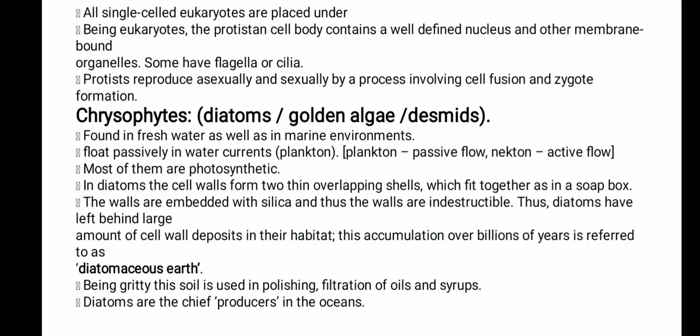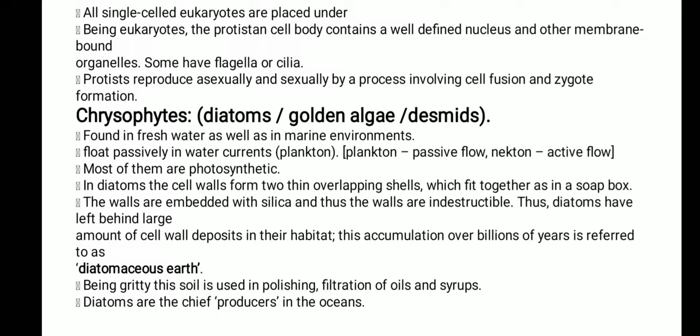First heading is chrysophytes, and they are also called diatoms, and it includes the diatoms, golden algae or desmids. Where are they found? They are found in fresh water as well as in marine water. Very important: the chrysophytes are not able to move on their own. For their movement, they need passive currents, either in the form of water or wind. Next, most of them are photosynthetic. Photosynthetic means they are able to produce their own food.